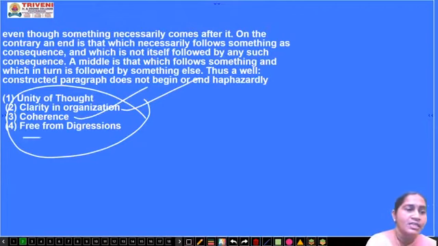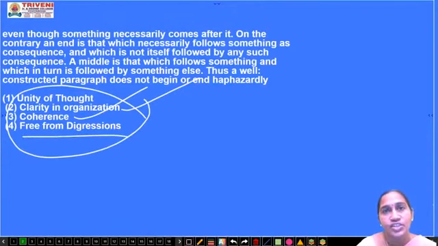Last point is being free from digressions, meaning deviations. When one thought is said in one paragraph, another thought should not enter that paragraph, and every point should support that particular paragraph or theme or point in it. So you should not deviate from that theme or idea in that particular paragraph.